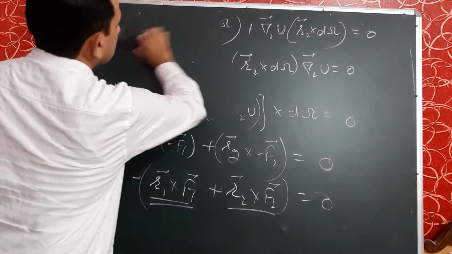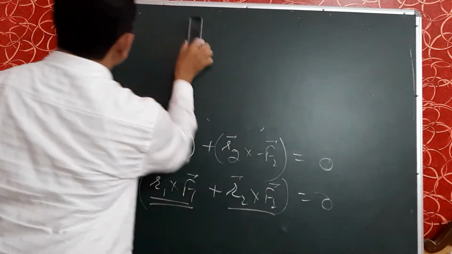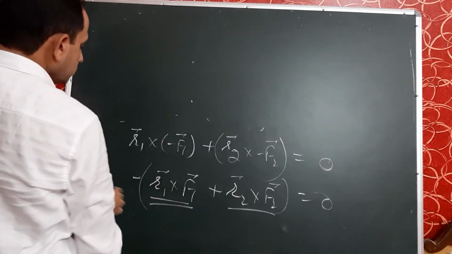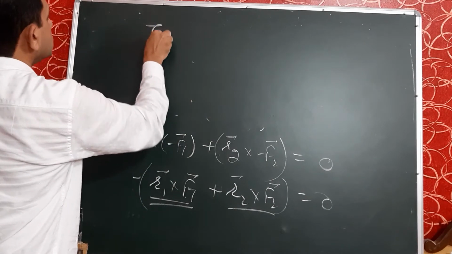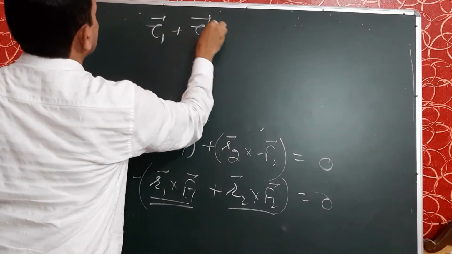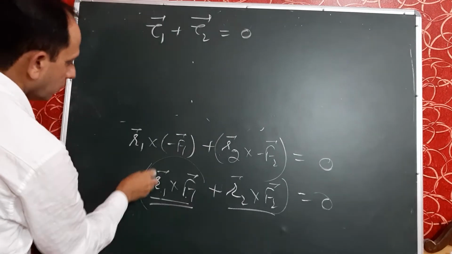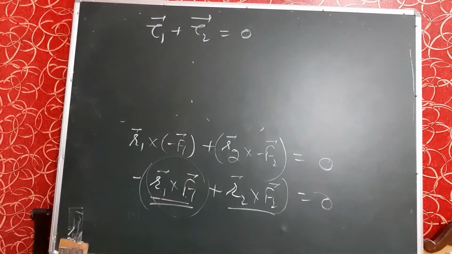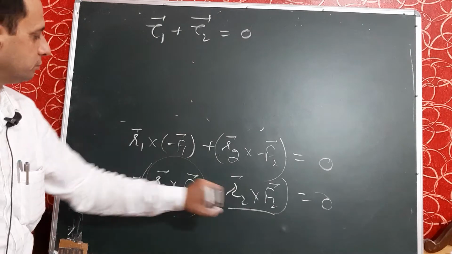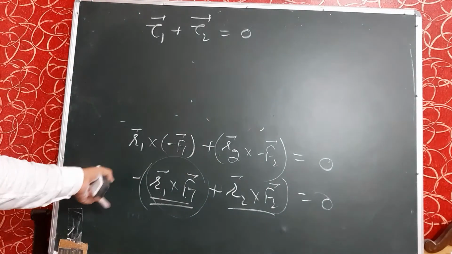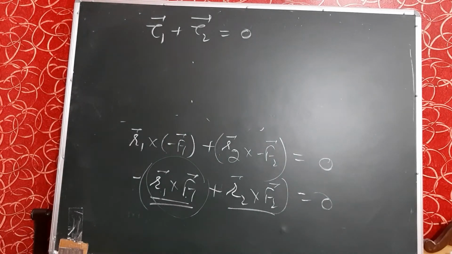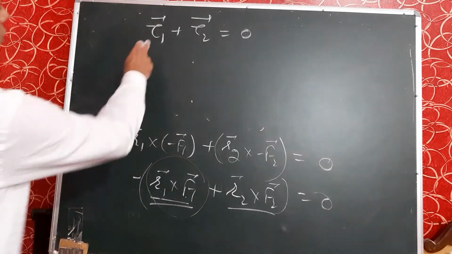What is this? We know that it is the formula for torque, and the minus sign may be omitted because on the right hand side there is 0. So this is tau 1 plus tau 2. You know that r cross f is torque. So tau 1 plus tau 2, and the minus sign goes to the right hand side with 0, and finally tau 1 plus tau 2 is 0.